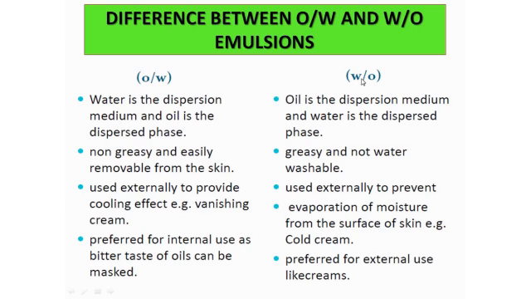Whereas the other type, that is the water in oil type of emulsion, it is externally used to prevent the evaporation of the moisture because oil is present in a high quantity. This oil will form a layer over the surface where it is applied and it prevents the evaporation of the moisture from the surface. Example is your cold cream.